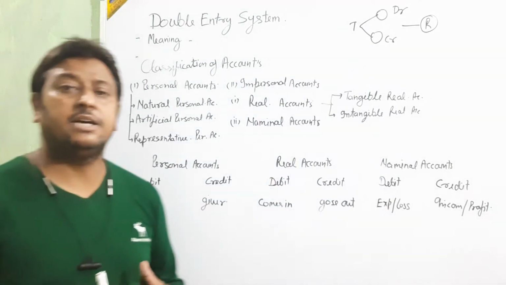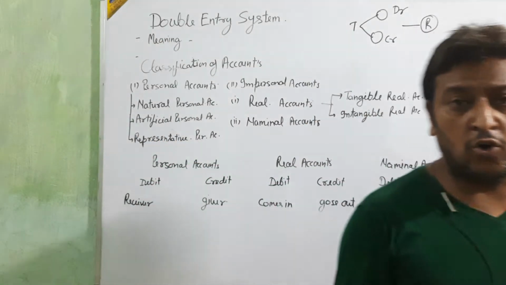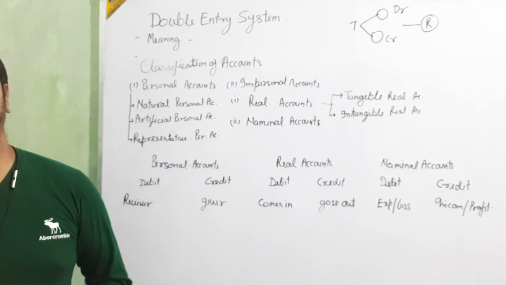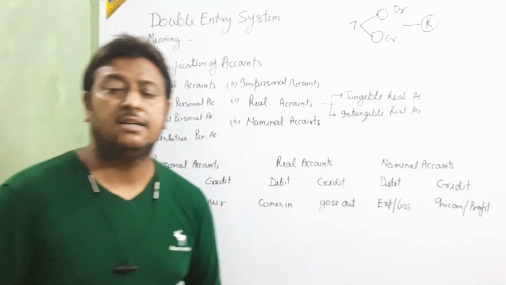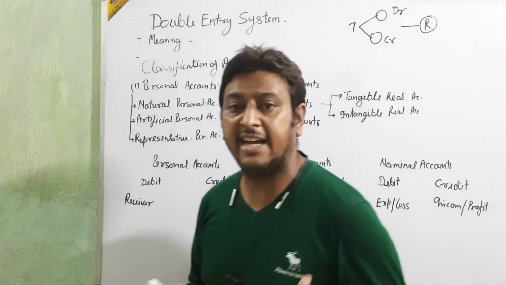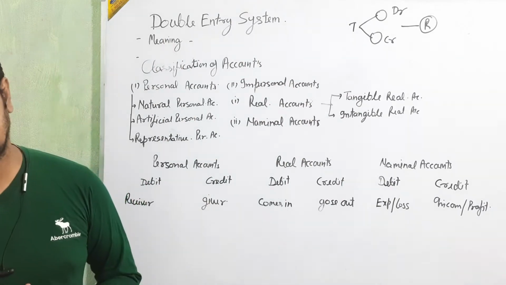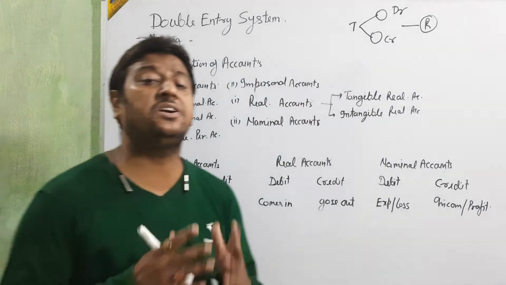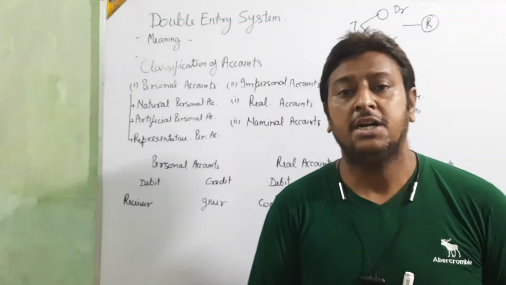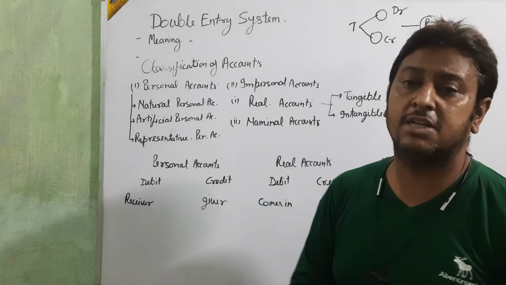Like if you are talking about any goods, any expense, any income, any assets, land, building, plant, machinery, vehicle, salary, rent, commission, all these accounts are treated like impersonal accounts, beta.